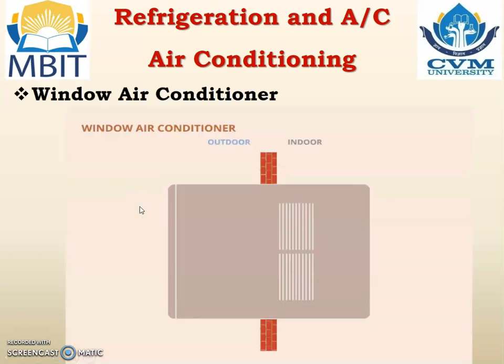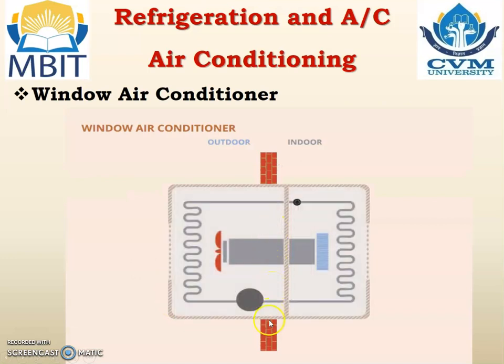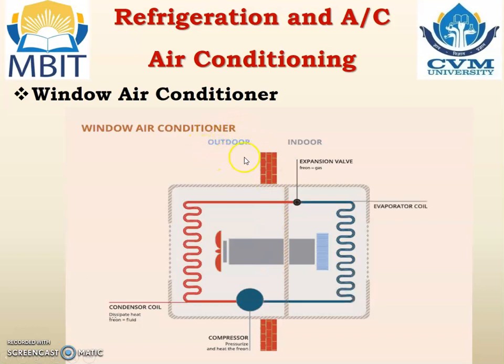Now the window AC. This is the animation of the window AC, where you can see the wall; the left hand side is the outside portion and the right hand side is the indoor portion. You can see the compressor, condenser and expansion device are located outside and the evaporator is located inside the room.